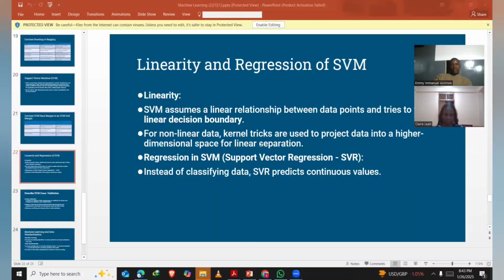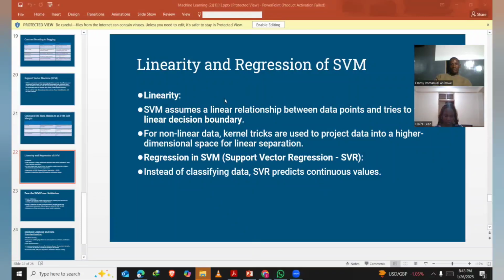With linearity and regression, for linearity we have a linear function that we use to generate the model. For regression, we have support vector machine regression, where we are predicting based on continuous values.